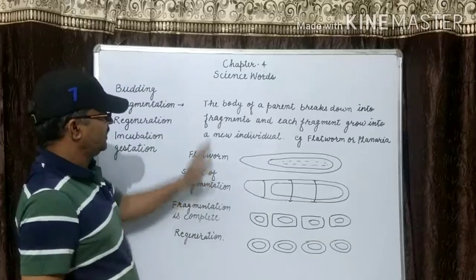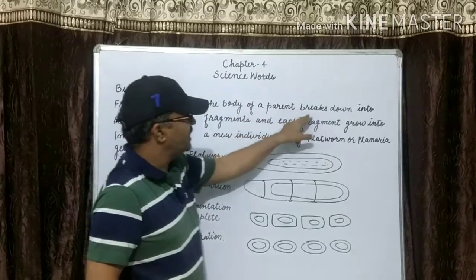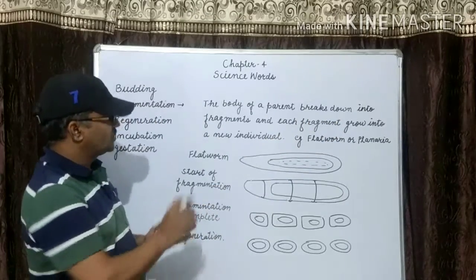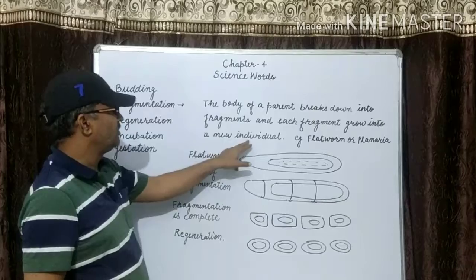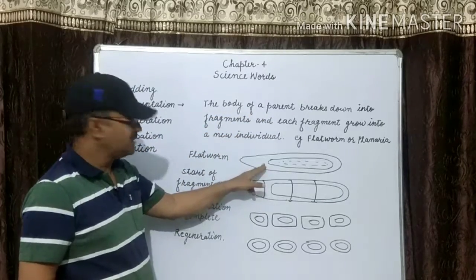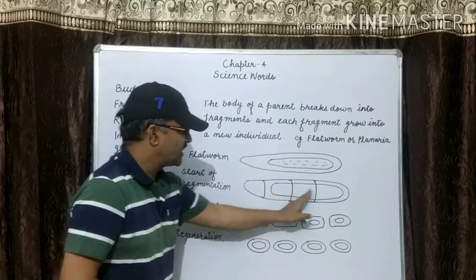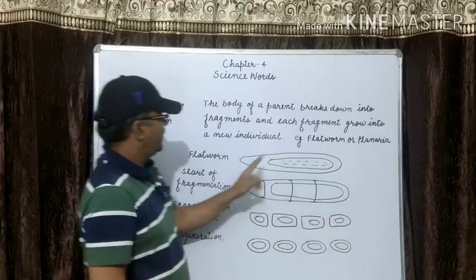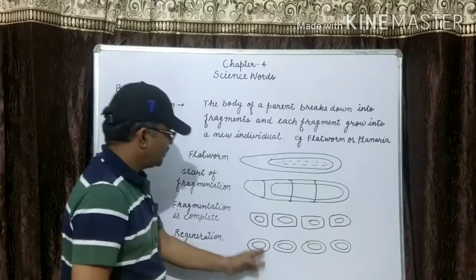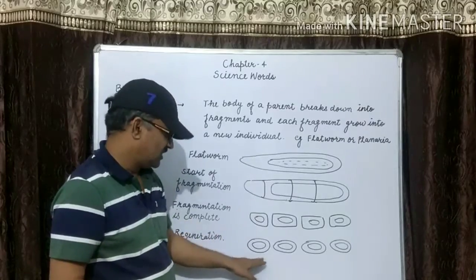Clear? Again, fragmentation: the body of a parent breaks down into fragments. Each fragment grows into a new individual. This is the body of the parent, and it breaks down into fragments. These are known as the fragments. These pieces, and each fragment, grow into a new individual or new offspring.